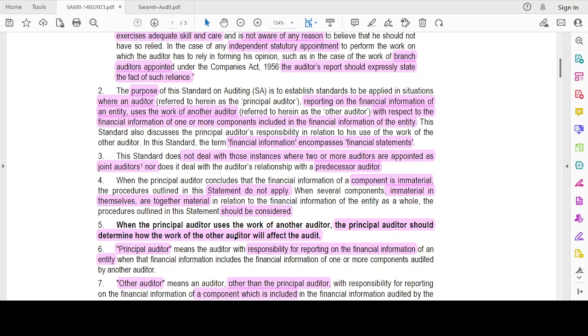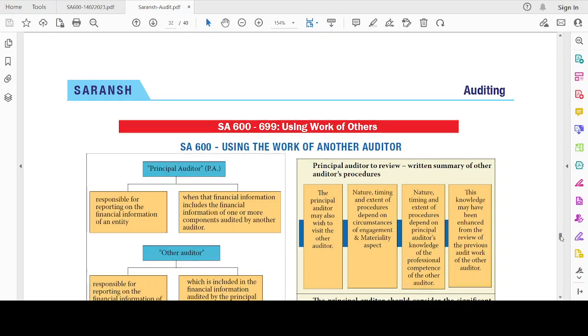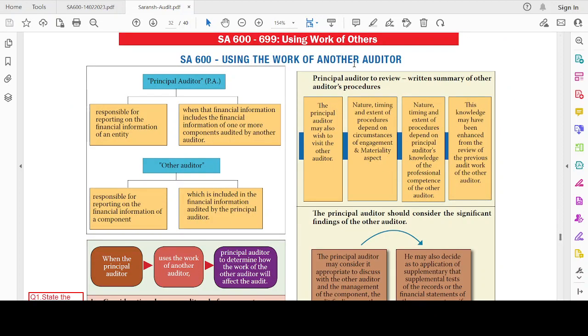Till now, I have been using the terms principal auditor, component auditor and other auditor. What do those terms mean? Let's go on to it. This is also ICAI material, so you need not worry.